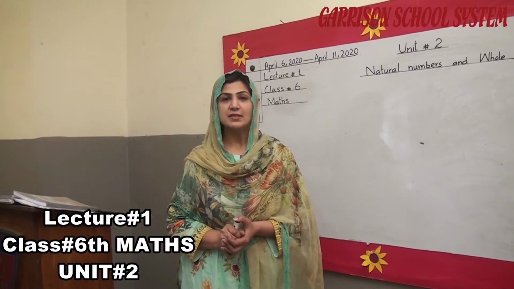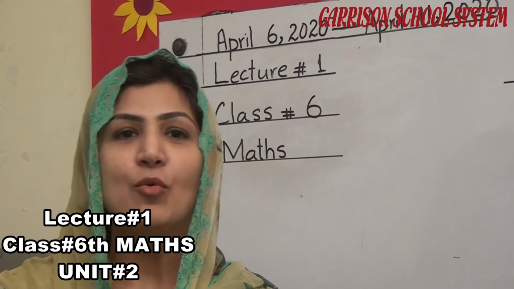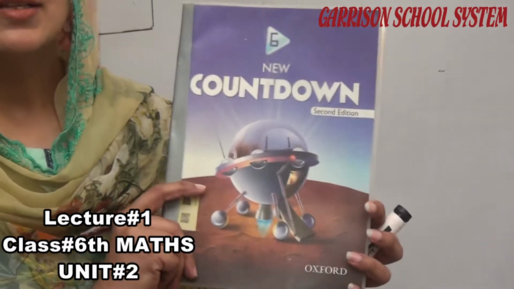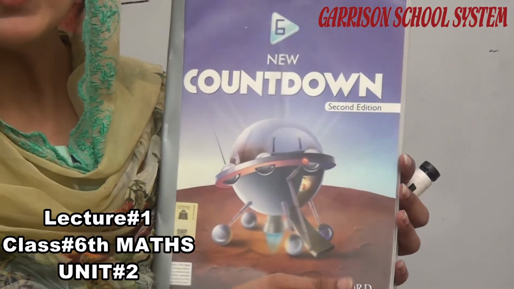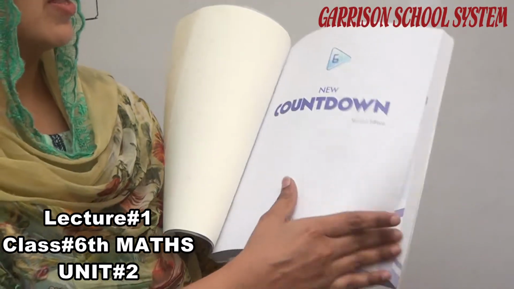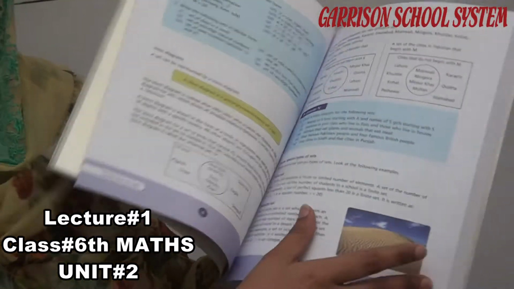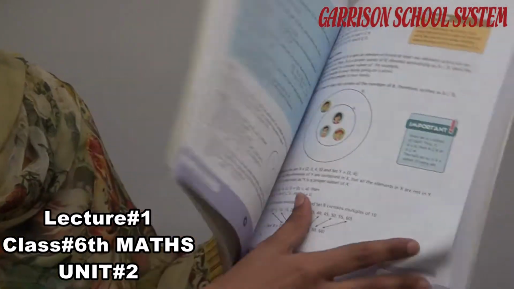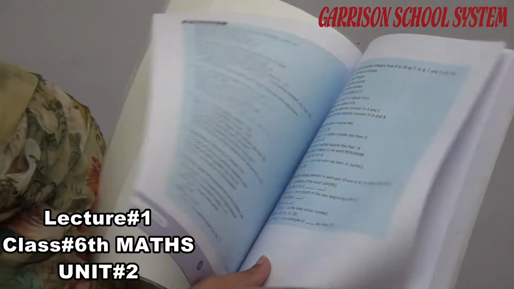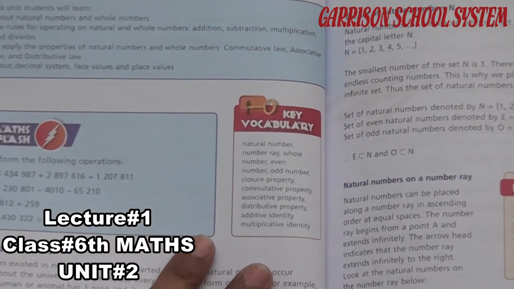Today is our first lecture of class 6 and we have the maths book of class 6. As you can see, this is Countdown by Oxford Publishers. Now we will start unit number 2. As you can see students, your syllabus of first term starts from unit number 2. We will start with natural numbers and whole numbers.